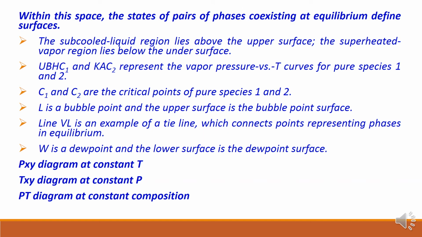This is a very important case here. If you construct a Pxy diagram, pressure versus x, y, that should be at constant temperature. And if you construct a Txy diagram, that means T versus x and T versus y, that should be at constant pressure, right? And for the PT diagram, we have already seen PT and PV diagrams in unit number 1. Generally this is at constant composition.